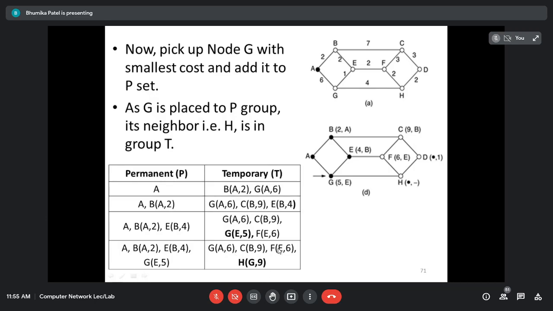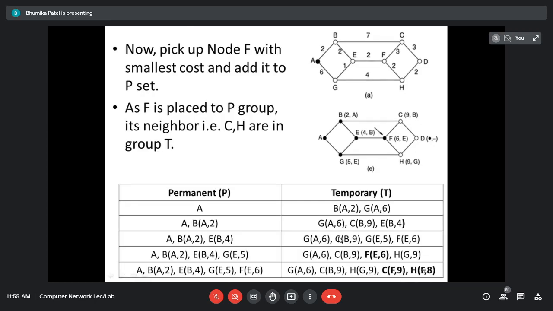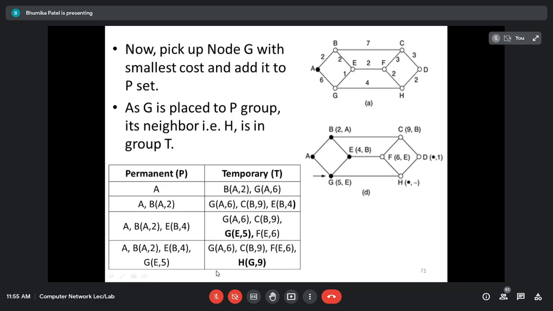Which is the minimum of all? 6. Now you can take A, 6, sorry, G, and you can also take F. Why am I not taking G? Because see here, G, A, 6 is there and F, E, 6 is there, but G is already in the permanent group. G is already in the permanent group, no need to add this, you can directly consider F, right?